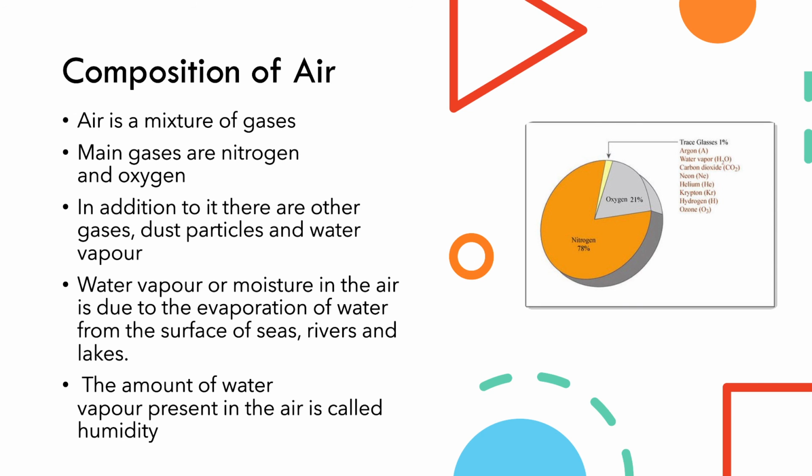When there is high humidity, it makes us feel uneasy because perspiration from our body does not evaporate easily, because there is already water vapor present in the air and it cannot take any more in it. Water vapor in the air condenses to form clouds and then it brings rain, fog and snowfall.